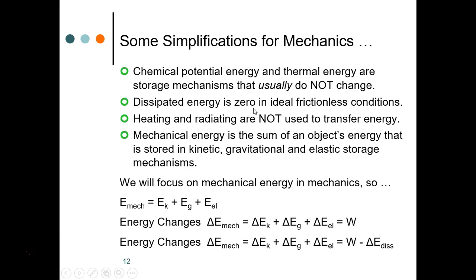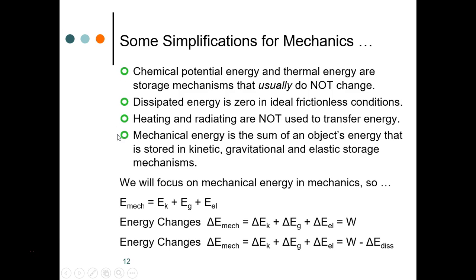Dissipated energy is zero in ideal frictionless conditions. So if you have friction, you're going to have energy flowing into the dissipated energy mechanism. But if there's no friction, you're not going to have any dissipated energy. Heating and radiating are not used to transfer energy. Only work is used. And finally, instead of looking at total internal energy, we look at mechanical energy, and it's the sum of an object's energy that is stored in the kinetic, gravitational, and elastic storage mechanisms.